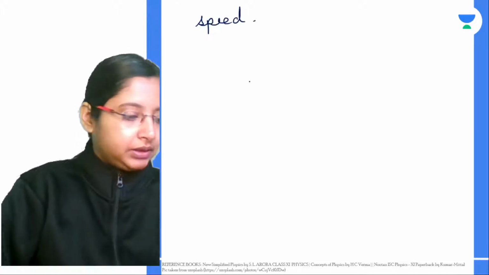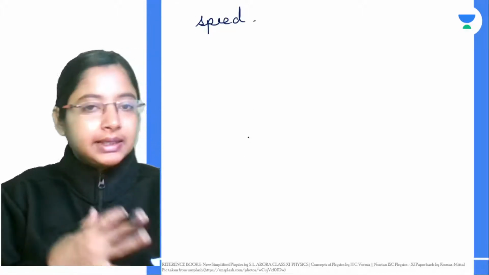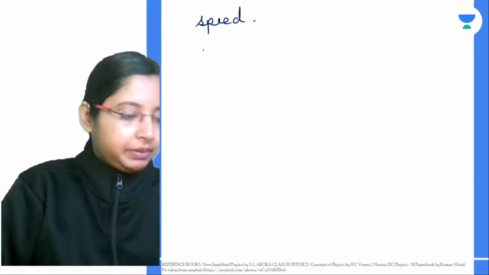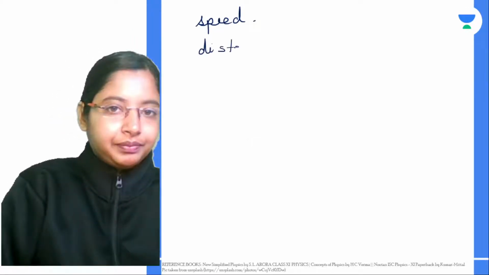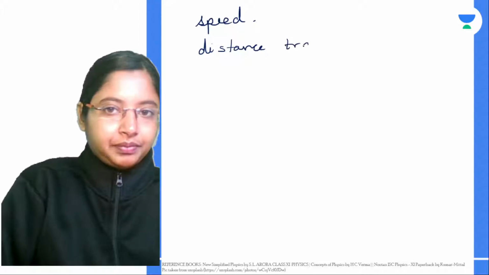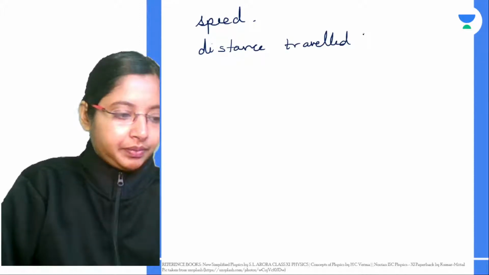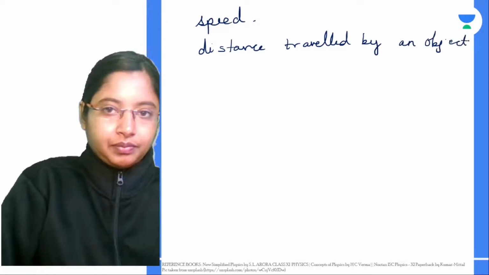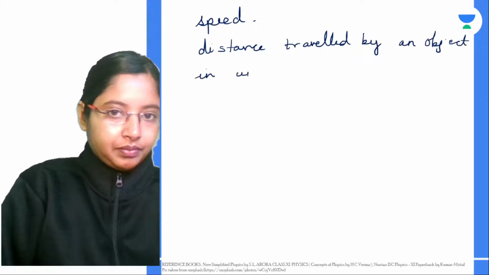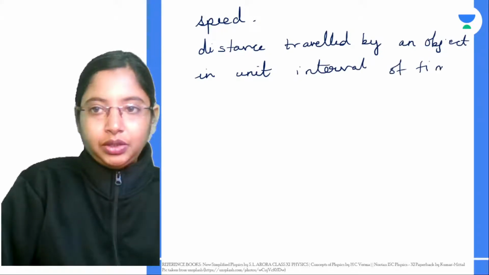What is speed? Speed is nothing but the distance traveled in a unit interval of time.